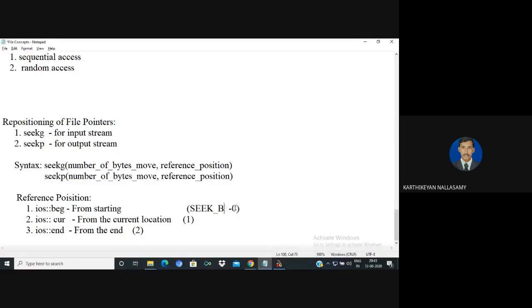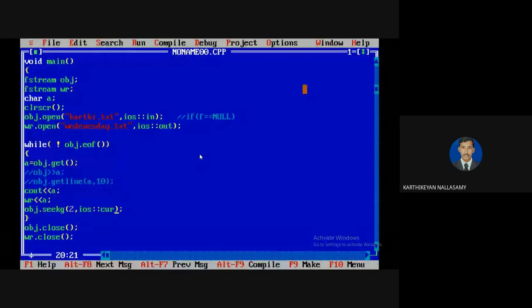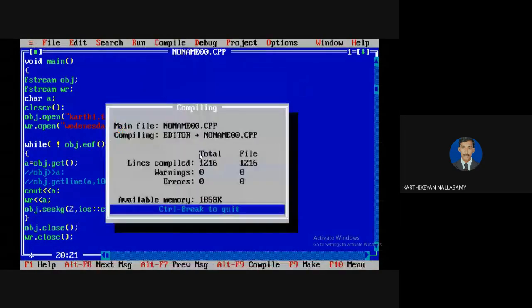In C, I am talking about in C language, one indicates a current position, or otherwise we can use seek underscore end. So these are the constants normally used in C language for indicating the reference position. But here it is not like that. Here we can use ios begin for indicating from the beginning, from the current position, and from the end. So if you want to move from the current location, see how it will work.